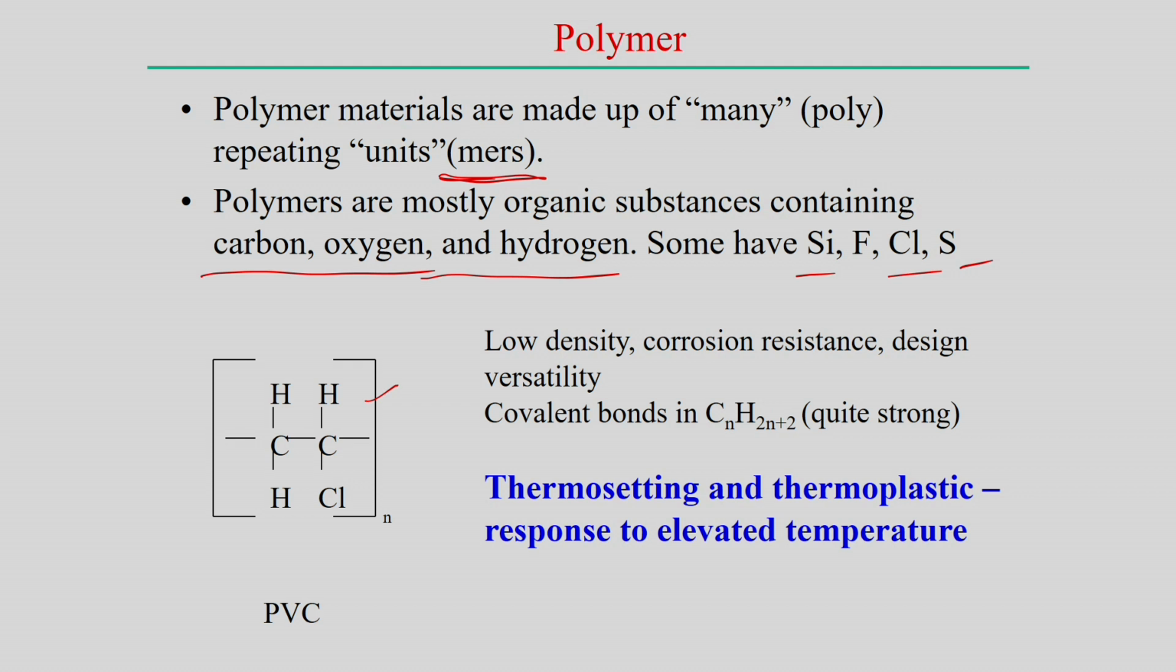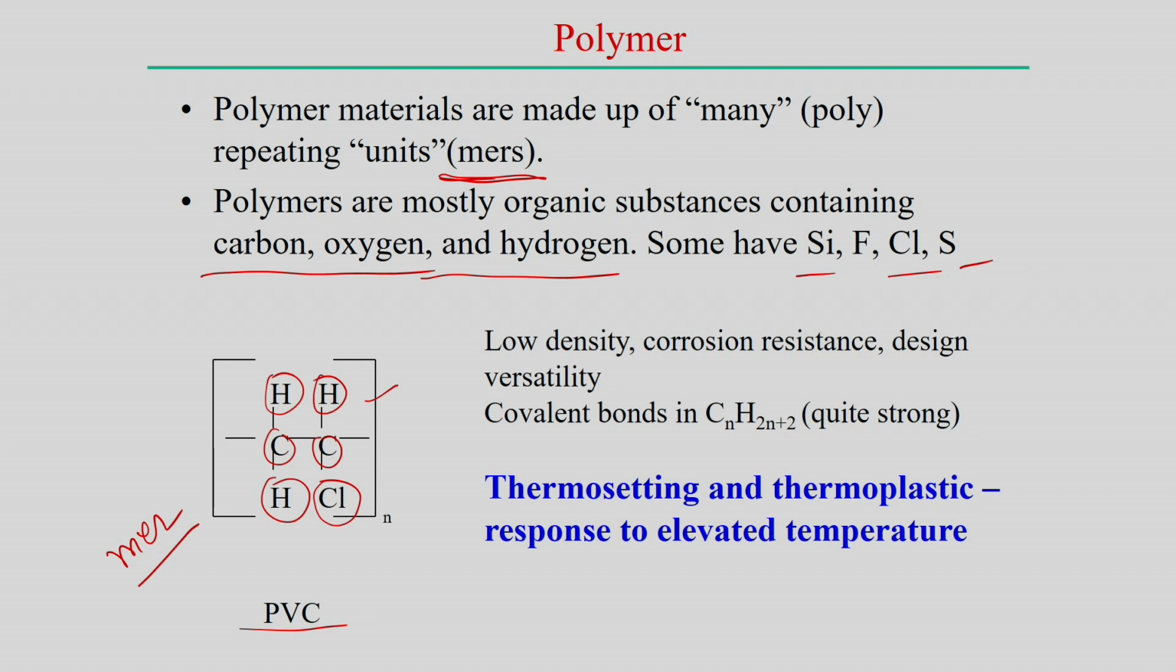Here you can see one example of a polymer structure, PVC, polyvinyl chloride. In this structure hydrogen is bonded with carbon, and apart from that there is also a chlorine atom. This is the typical structure, and the n here indicates one mer unit. Now this mer is repeated to make a long chain, and this is the typical structure of the polymer. The properties of polymers are low density, corrosion resistance, design